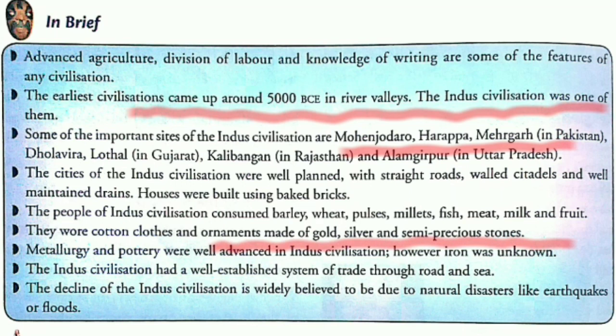Metallurgy and pottery were well advanced in Indus civilization, however, iron was unknown. The Indus civilization had a well established system of trade through road and sea. The decline of Indus civilization is widely believed to be due to natural disasters like earthquakes and floods.